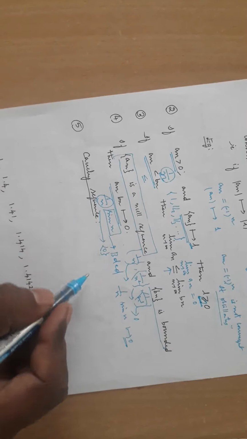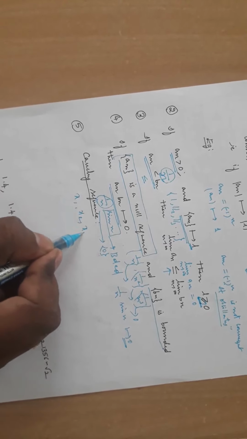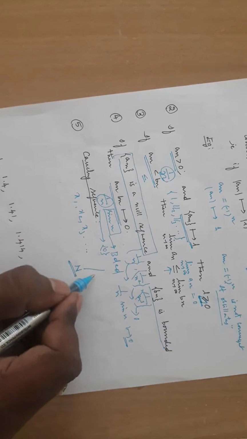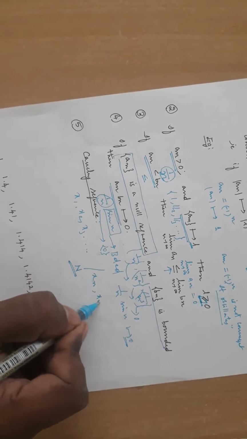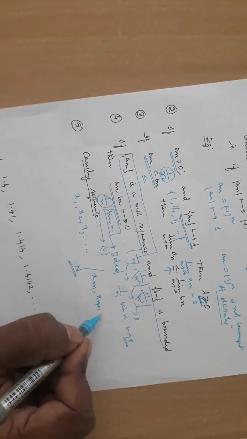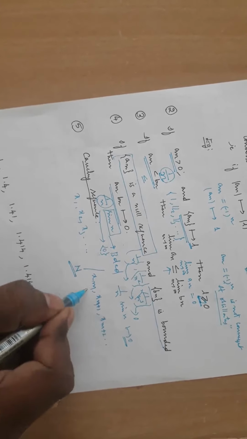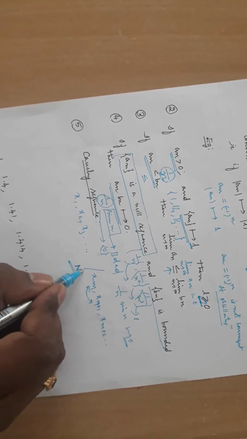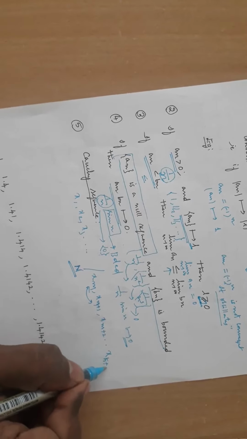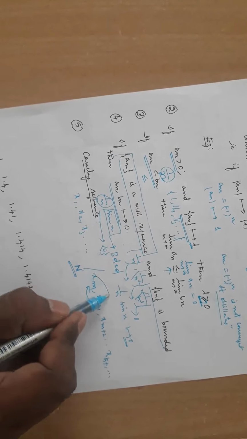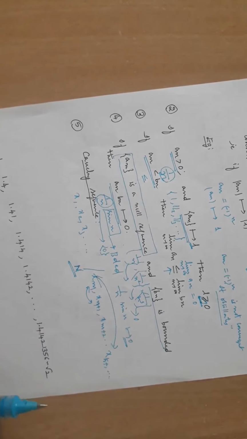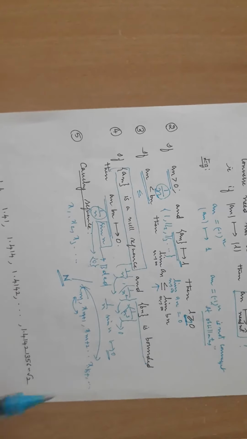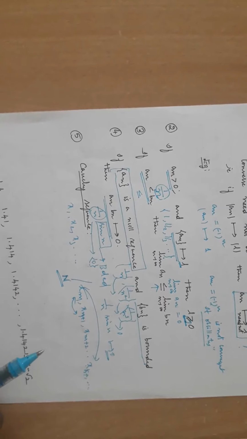Next is what is a Cauchy sequence. See, Cauchy sequence, let me say consider the sequence x1, x2, x3. We find a stage some n. After this stage n, xn, xn plus 1, or else xm, xm plus 1, xm plus 2, you take any two terms after this stage. Somewhere I have, let me say, xk plus 1. You take the difference between xm and xk plus 1. It is negligibly small. That means they are very close. After a stage, every term of the sequence will be very close. That is called a Cauchy sequence.